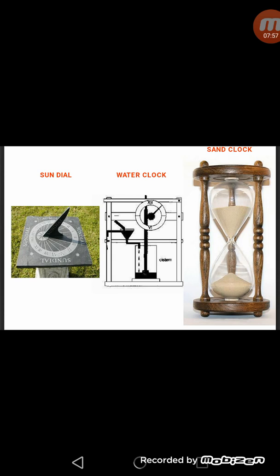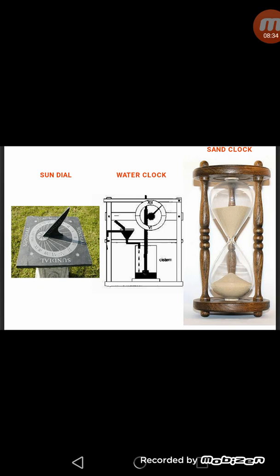And the third one was the sand clock, also known as the hourglass. This clock is made of two rounded glass bulbs placed one above the other that are connected by a narrow glass tube, as you can see in the diagram. The upper bulb contains sand that flows to the lower bulb within a fixed interval of time. When the entire sand gets filled in the lower bulb, the clock is inverted to allow the sand to flow again.